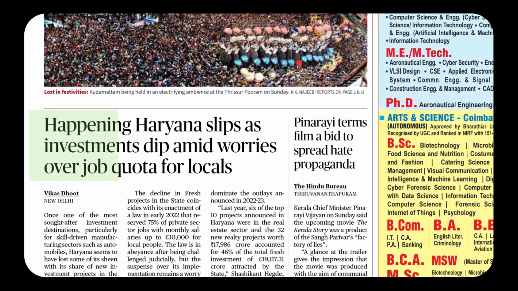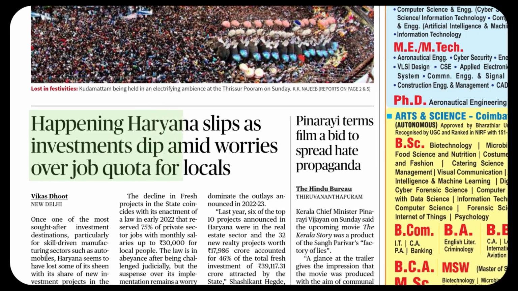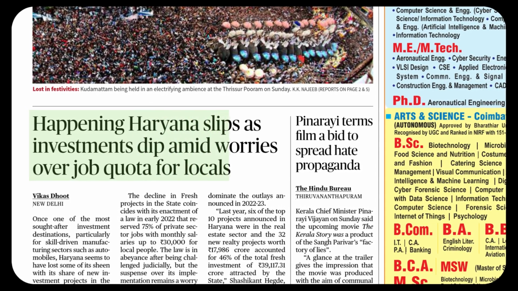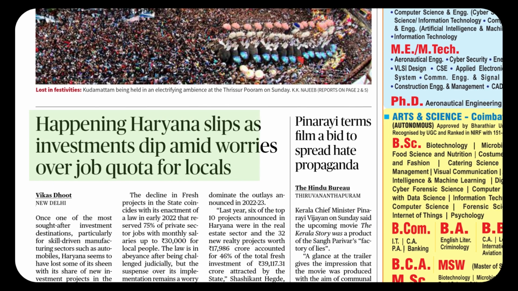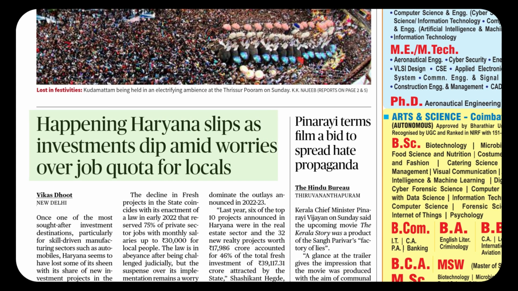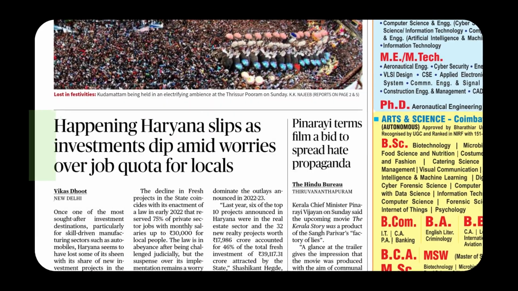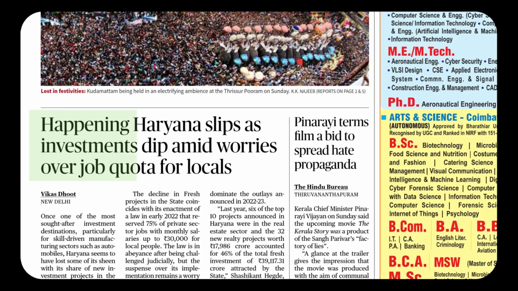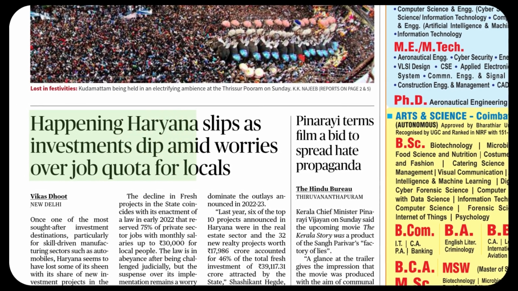Now we go to the next news item. Happening Haryana slips as investments dip amid worries over job quota for locals. So long sentence. So happening Haryana slips. Okay, see. Once one of the most sought-after investment destinations, particularly for skill-driven manufacturing sectors such as automobiles, Haryana seems to have lost some of its sheen with its share of new investment projects in the country tripping to a 6-year low.